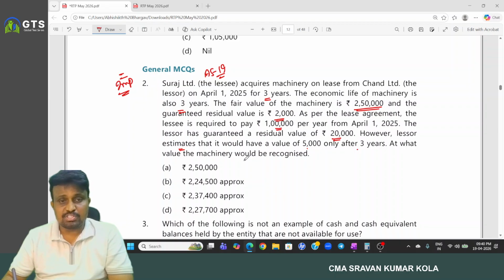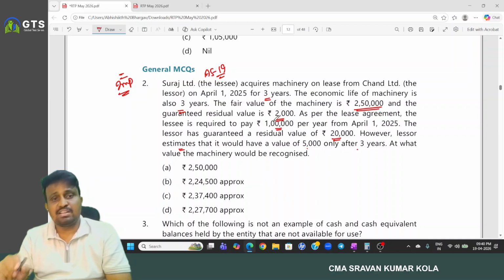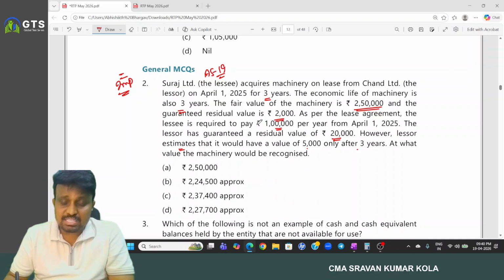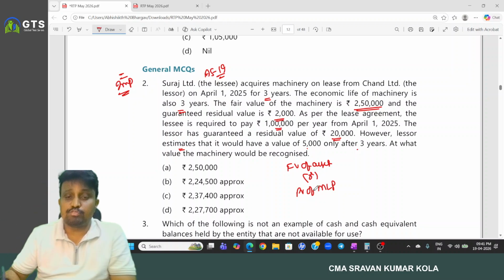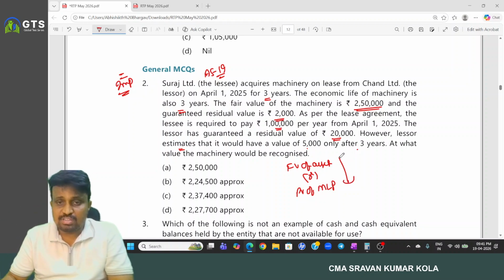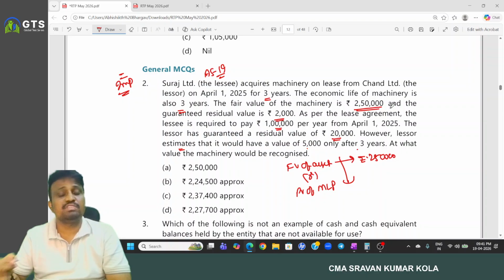At what value should the machinery be recognized? And here, this is a finance lease. In case of finance lease, the lessee will recognize the asset at what price? The fair value of the asset or the present value of minimum lease payments from the standpoint of the lessee, whichever is less. Here we have the fair value of the asset, around 2,50,000.